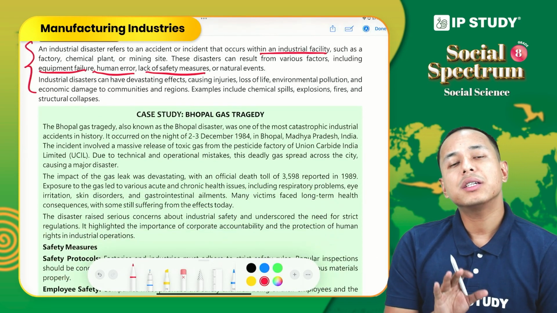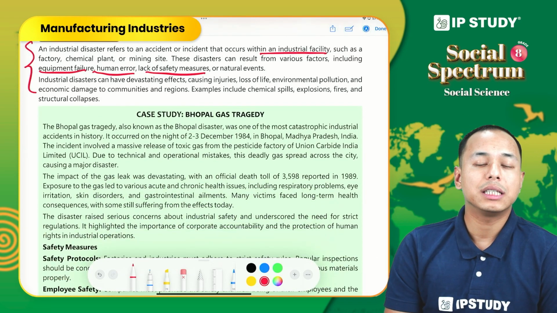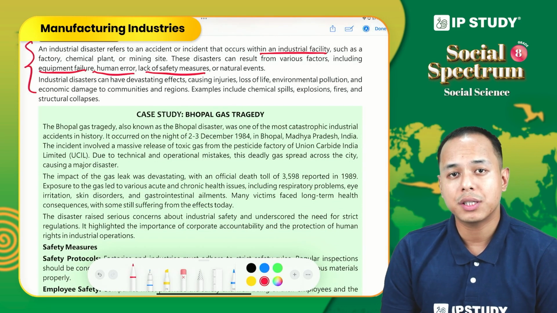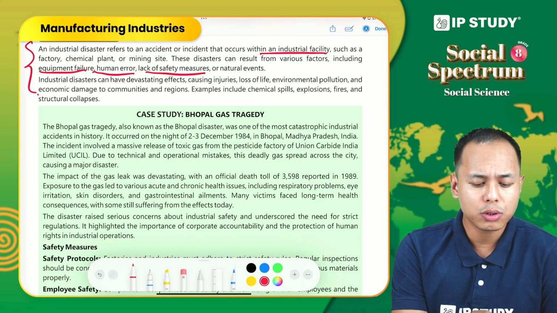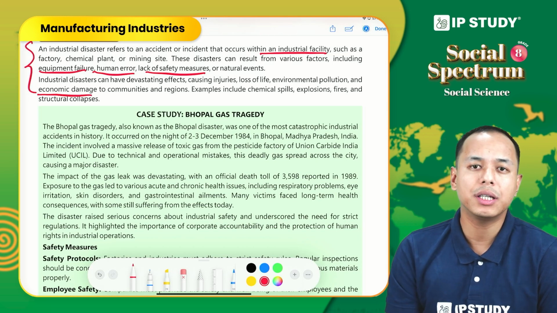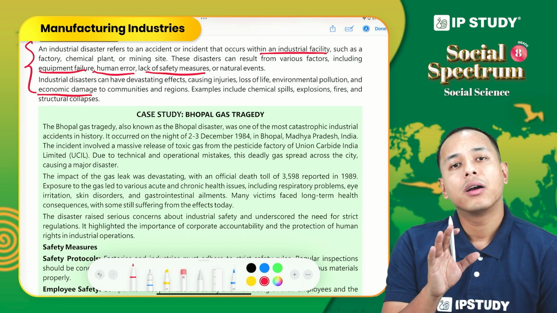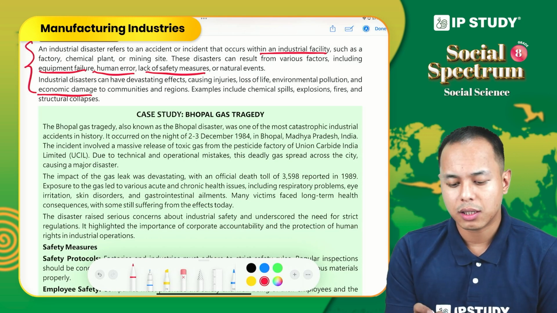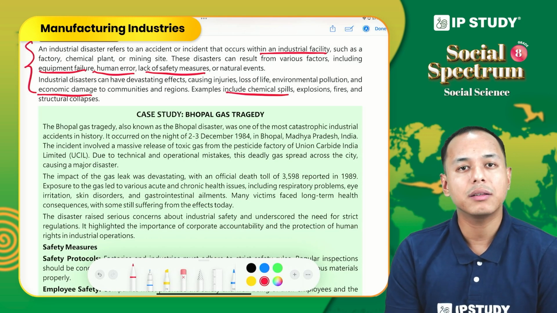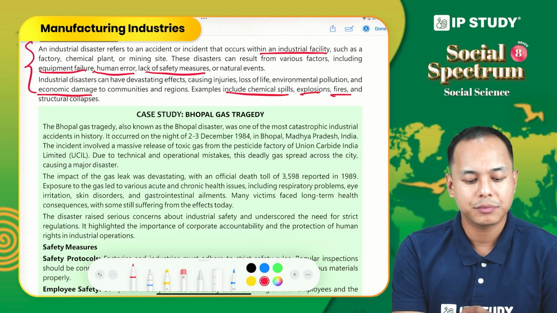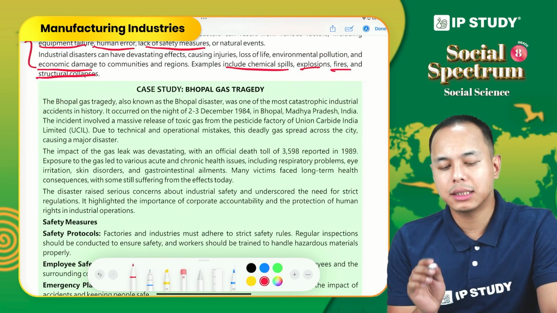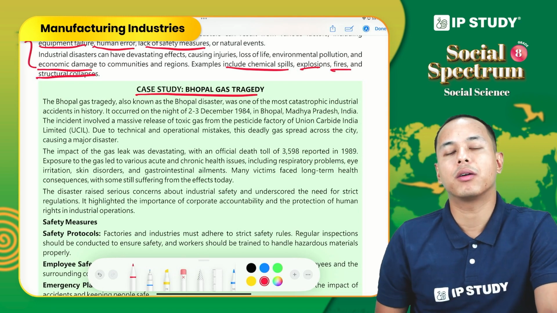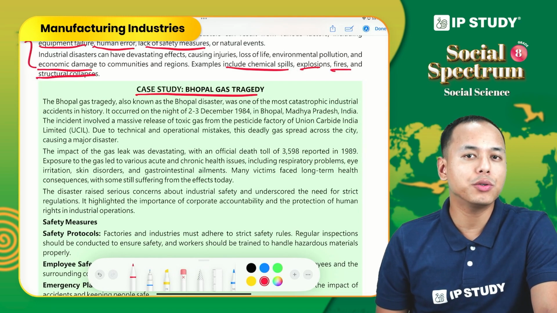Now, industrial disaster can be devastating because it can lead to loss of life, injuries, environmental pollution, and it also causes economic damages to the communities and also to the economy of a country. Some examples of industrial disaster are chemical spill, explosions, fire, structural collapse, and there are also many more. So now let us discuss the case study of the Bhopal gas tragedy related to industrial disaster.